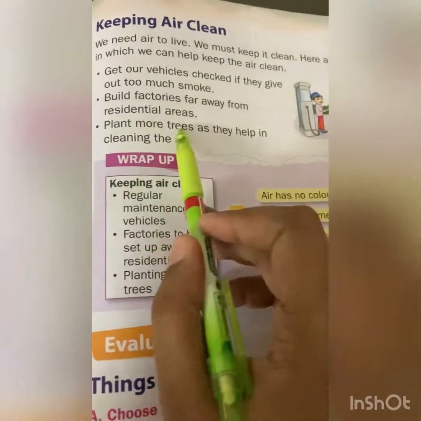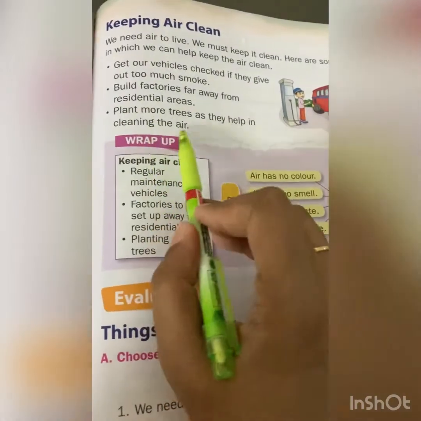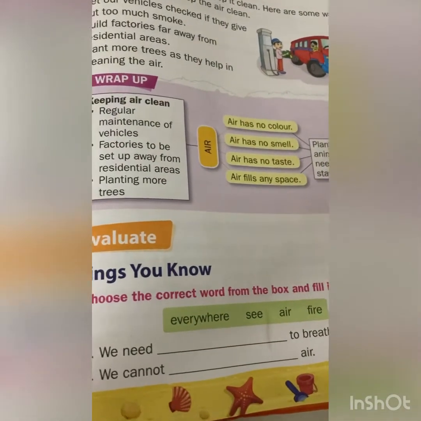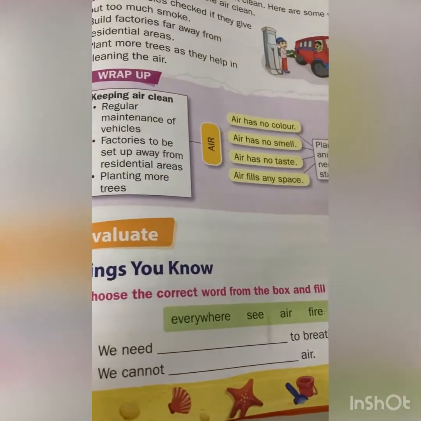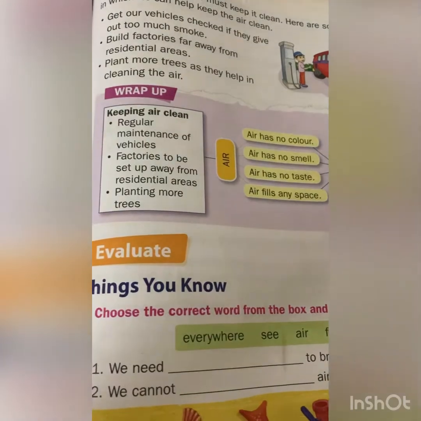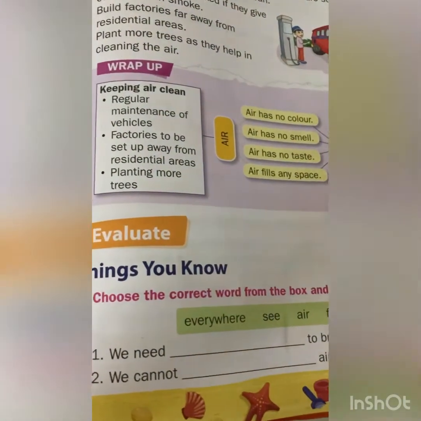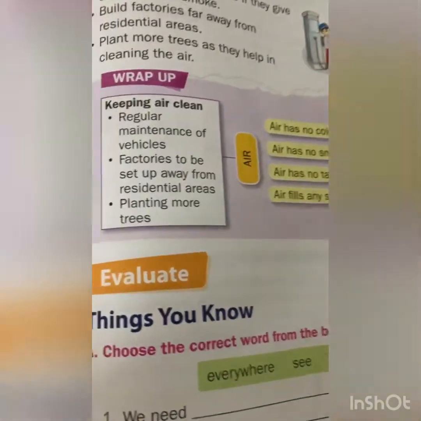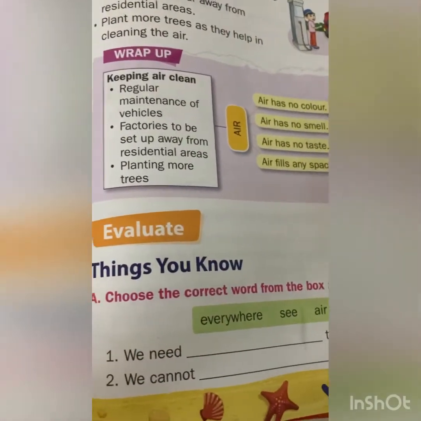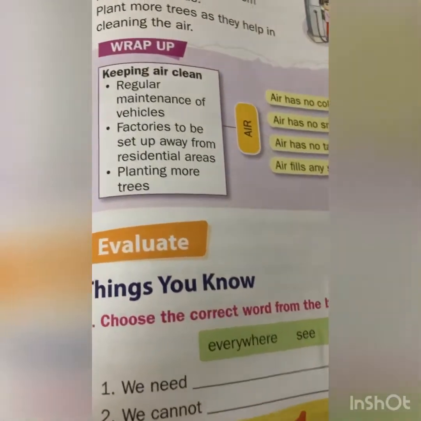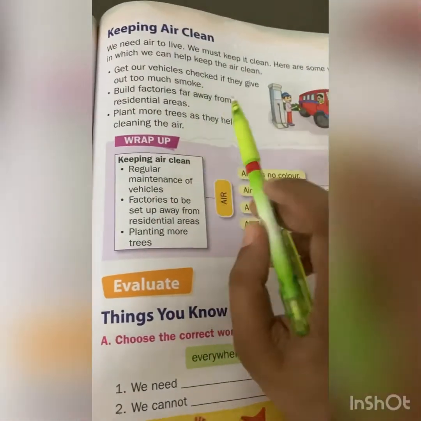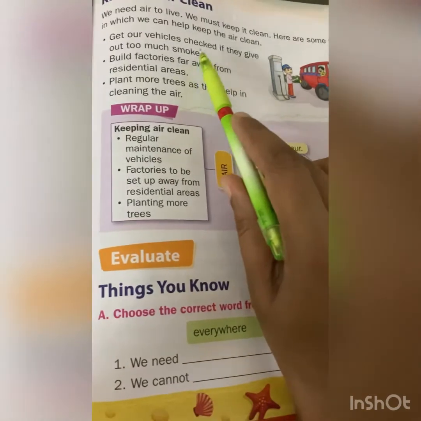And next, plant more trees as they help in cleaning the air. When there is more greenery or green belt in the environment, we can reduce the dangerous gases. If the air is clean, we can have fresh air. These are the things we have to do to keep the air clean.